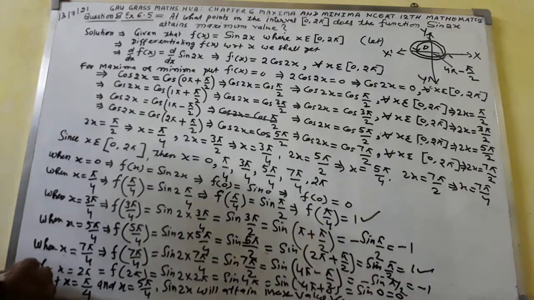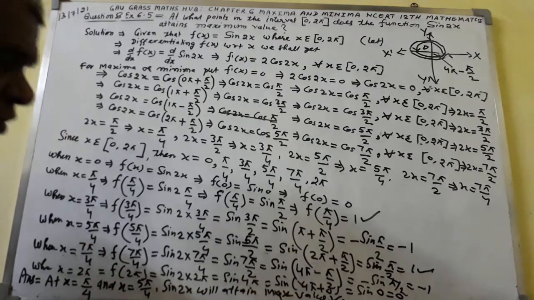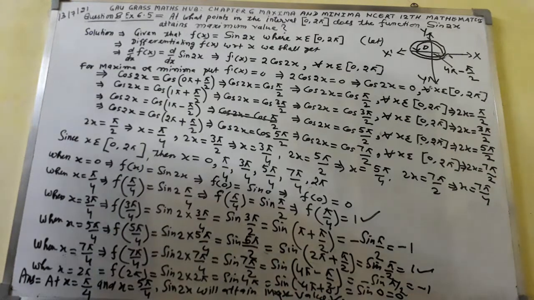Answer: at x equal to pi by 4 and x equal to 5 pi by 4, sin 2x will attain maximum value. This will be the correct explanation and solution of question number 8 that has been taken from exercise 6.5, chapter 6, maxima and minima of NCERT 12 mathematics.